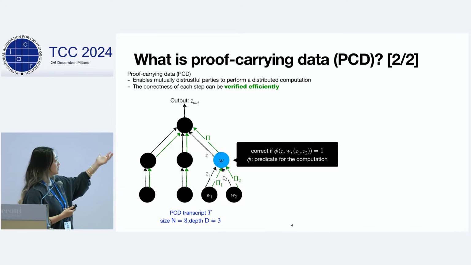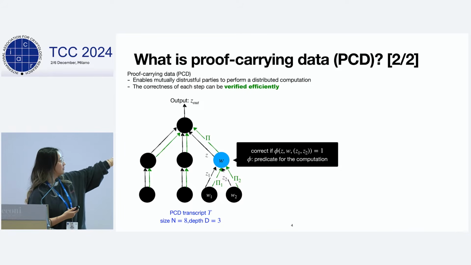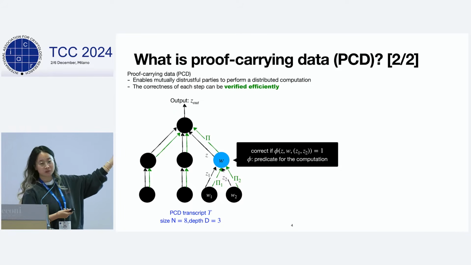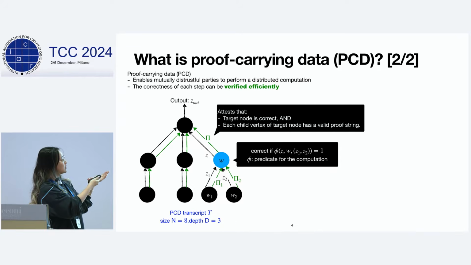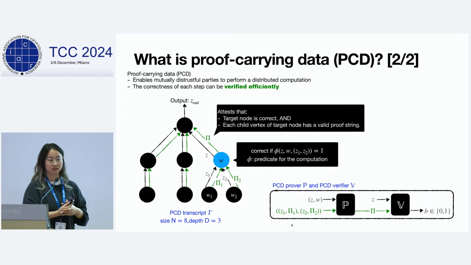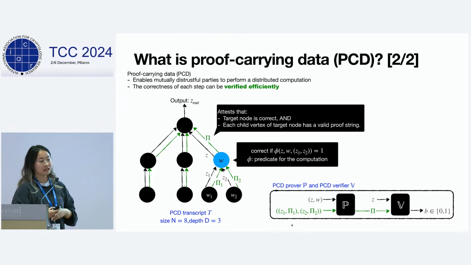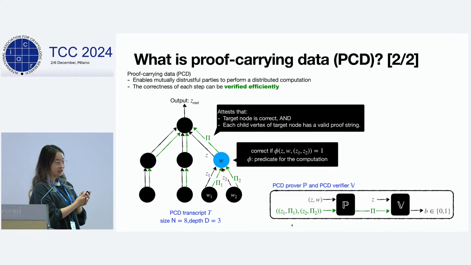This is captured by the function phi, which we call the compliance predicate of the computation. It takes in necessary information about the highlighted node, and we say that the blue node is correct if the predicate accepts. Moreover, we require that the accompanying proof for this node shows first that the target node is correct, and also that every single child vertex has correct computation.